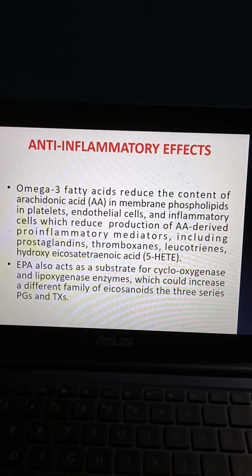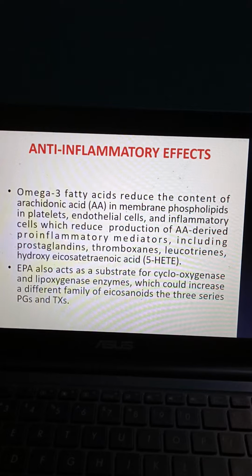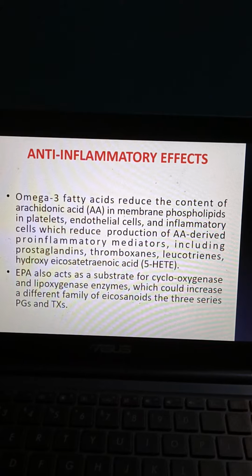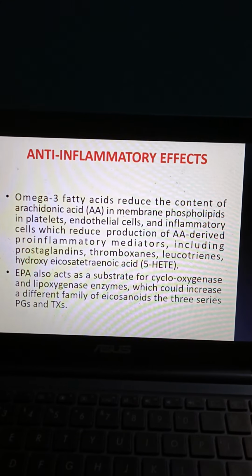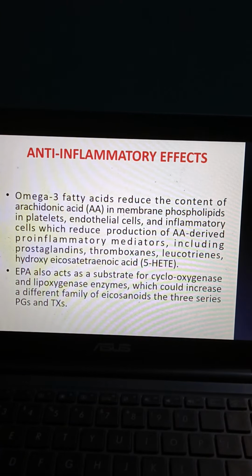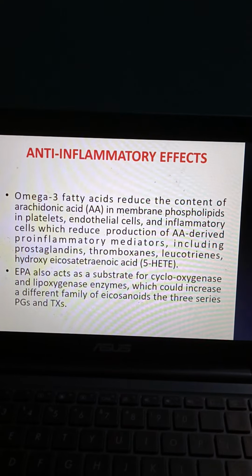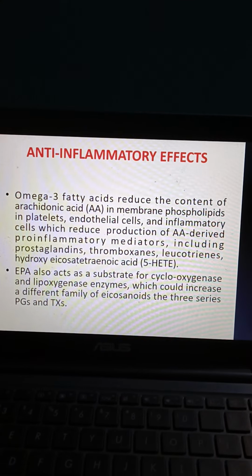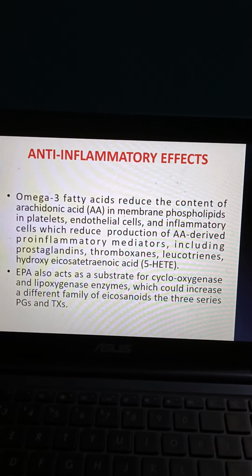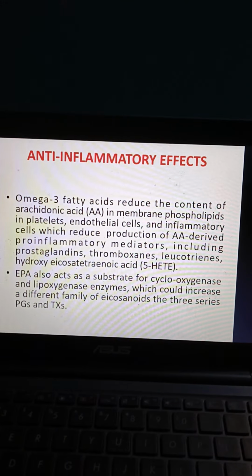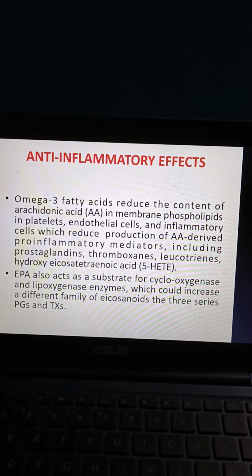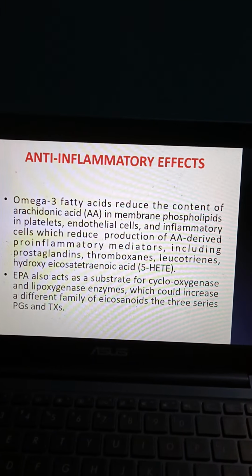Then the anti-inflammatory effects of omega-3 fatty acids. Omega-3 fatty acids reduce the content of arachidonic acid, AA, in membrane phospholipids in platelets, endothelial cells and inflammatory cells, which reduces production of arachidonic acid-derived pro-inflammatory mediators including prostaglandins, thromboxanes, leukotrienes and 5-HETE. Eicosapentaenoic acid also acts as a substrate for cyclooxygenase and lipoxygenase enzymes, which could increase a different family of eicosanoids, the 3-series prostaglandins and thromboxanes.